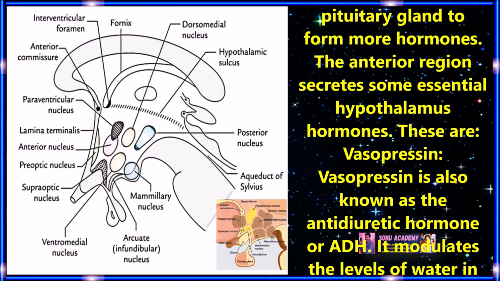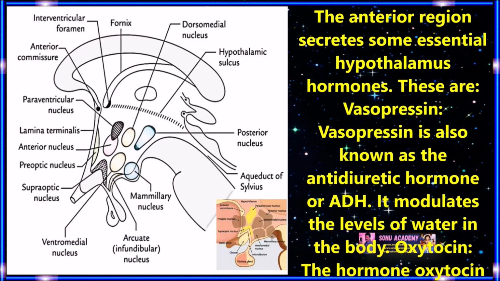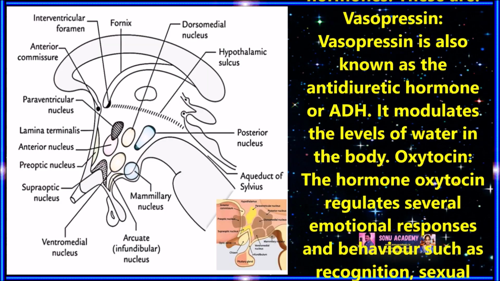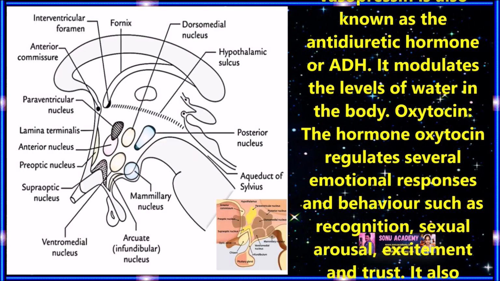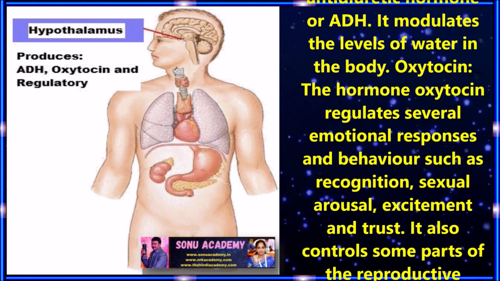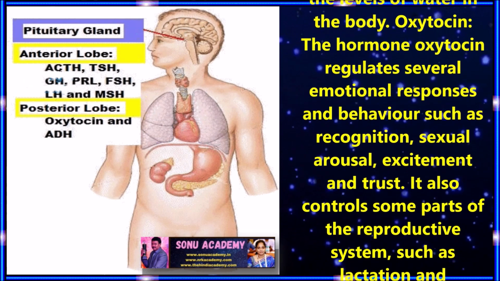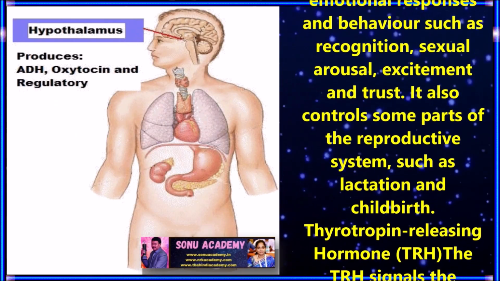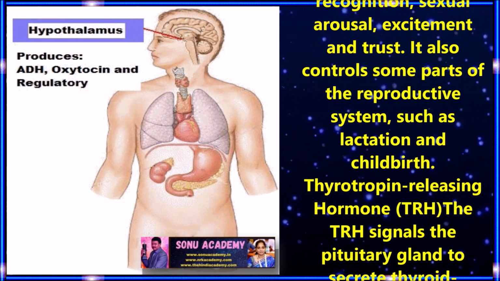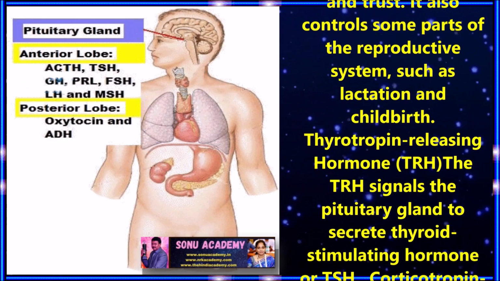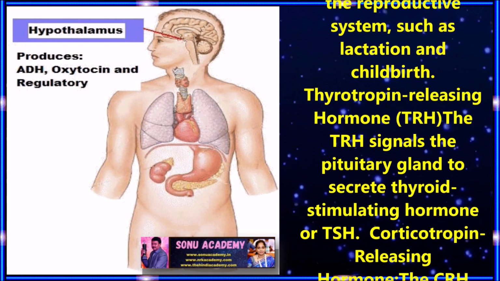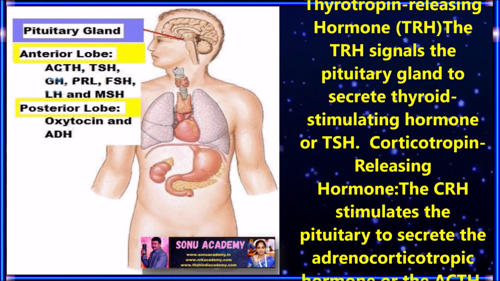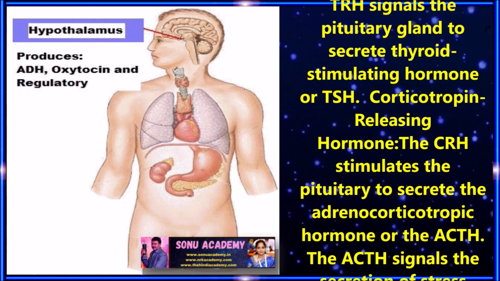Vasopressin. The vasopressin is also known as antidiuretic hormone or ADH. It modulates the level of water in the body. Oxytocin. The hormone oxytocin regulates several emotional responses and behaviors such as recognition, sexual arousal, excitement, and trust. It also controls some parts of your reproductive system such as lactation and childbirth. Thyrotropin releasing hormone, TRH. This TRH signals the pituitary to secrete the thyroid stimulating hormone or TSH.